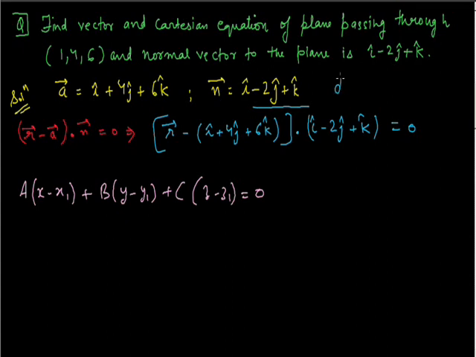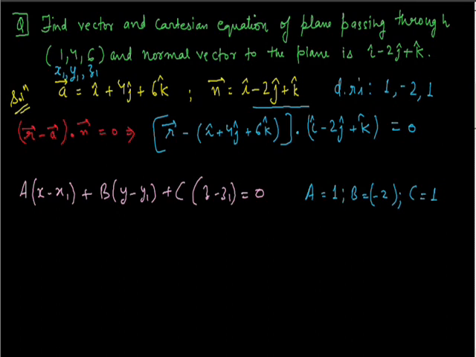So from here we can say that the direction ratios of the normal vector are 1, minus 2, 1. So A equals 1, B equals minus 2 and C equals 1. And x1, y1, z1 are these points: this is x1, this is y1, and this is z1.